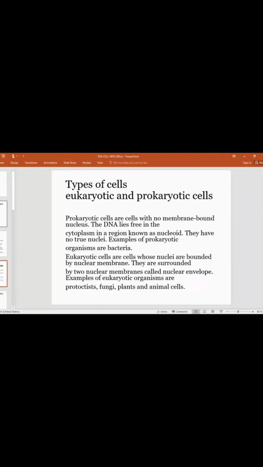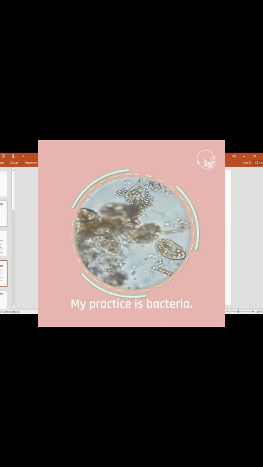Now let's proceed to looking at the types of cells, which are the eukaryotic and prokaryotic cells. The prokaryotic cells are the cells with no membrane-bound nucleus, and their DNA lies free in the cytoplasm in a region known as the nucleoid. They have no true nuclei, and an example of prokaryotic organisms is the bacteria.